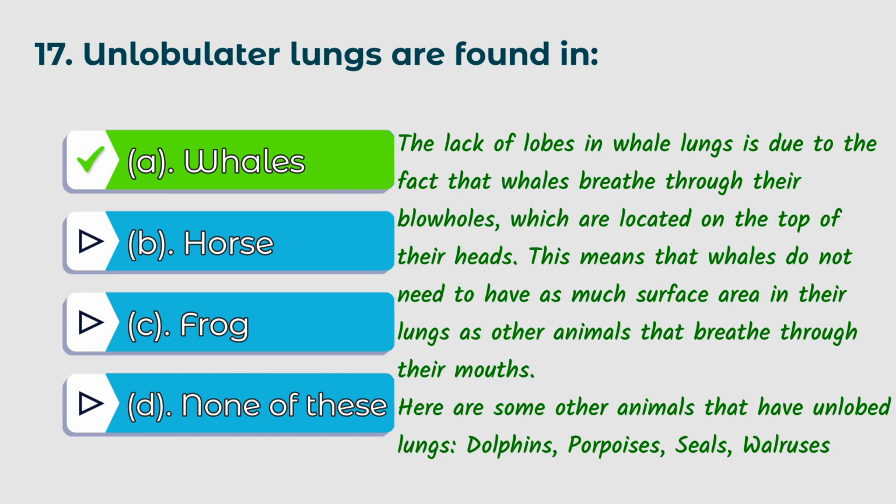The lack of lobes in whales' lungs is due to the fact that whales breathe through their blowholes, which are located on the top of their heads. This means that whales do not need to have as much surface area in their lungs as other animals that breathe through their mouths. Here are some other animals that have unlobed lungs: dolphins, porpoises, seals, walruses.